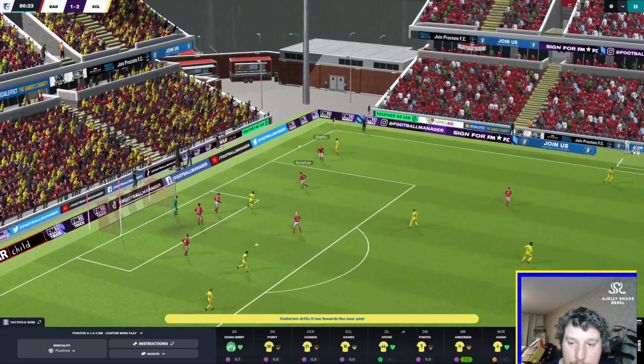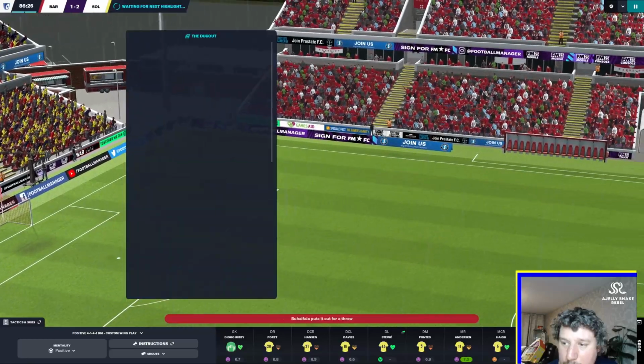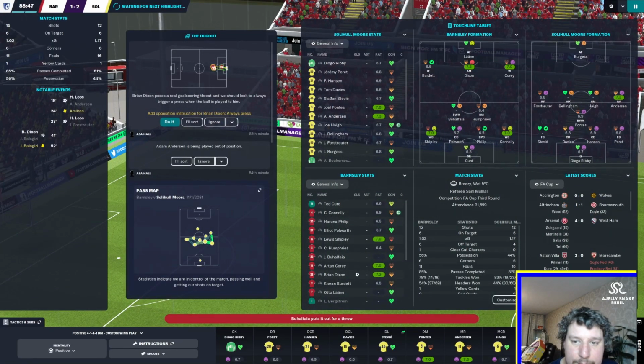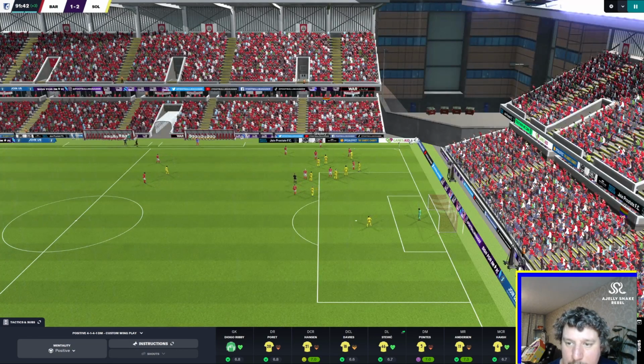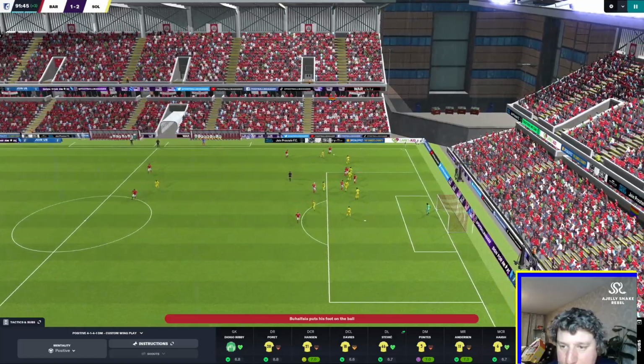Anderson picks up that loose ball. Gets no one to it. And goes out for a throw-in. Should have probably shouted praise at this point, but there we go. Shipley with the throw then for Barnsley.